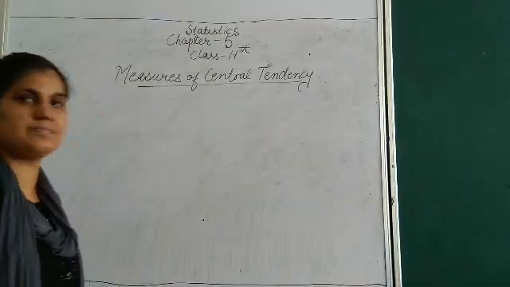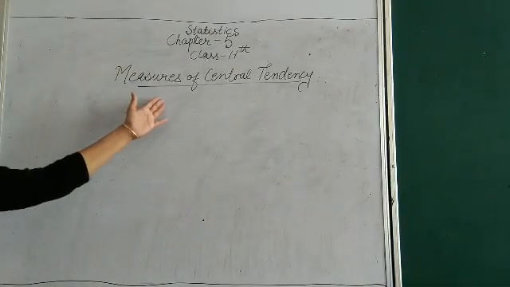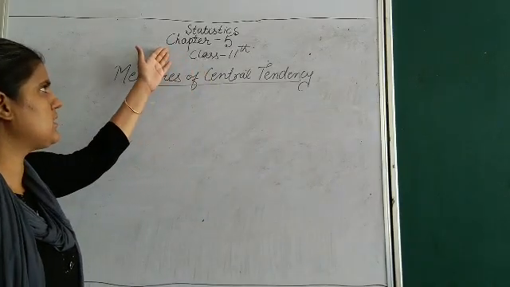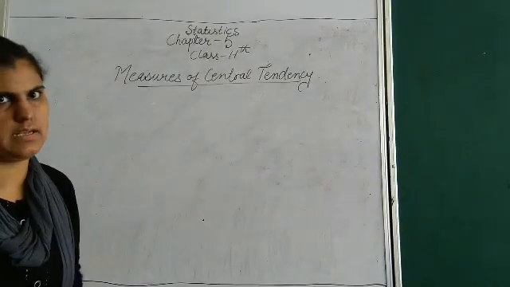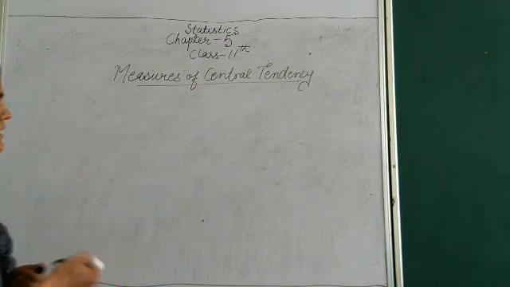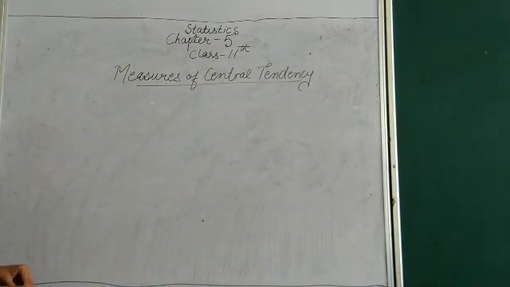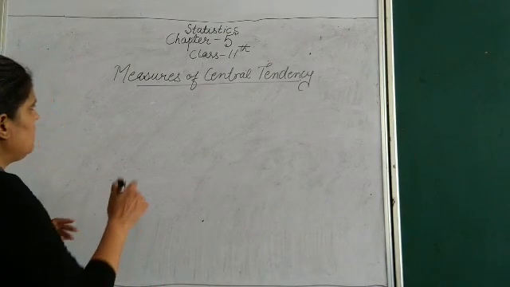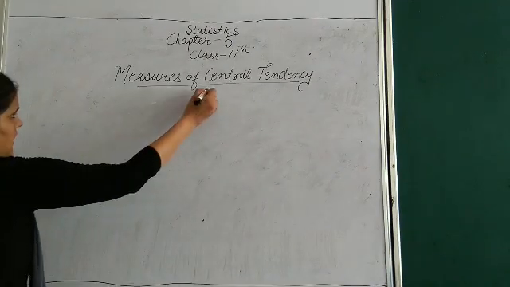Now, बच्चे, this is Measures of Central Tendency, Chapter 5, Statistics, Class 11th. Now, बच्चे, in Measures of Central Tendency, basically we have three parts.